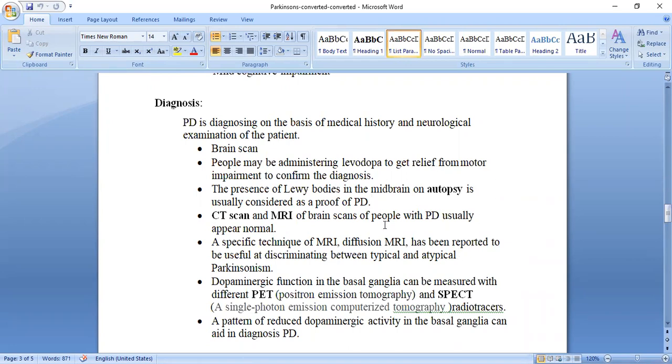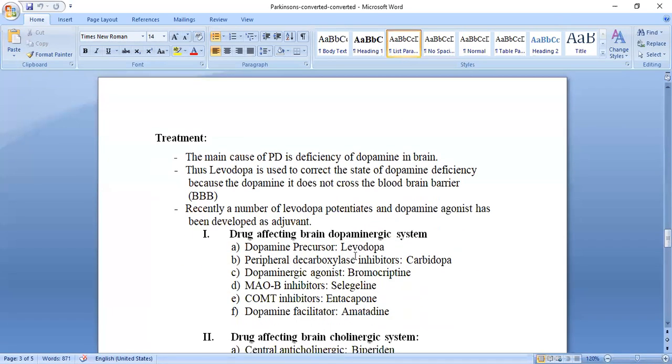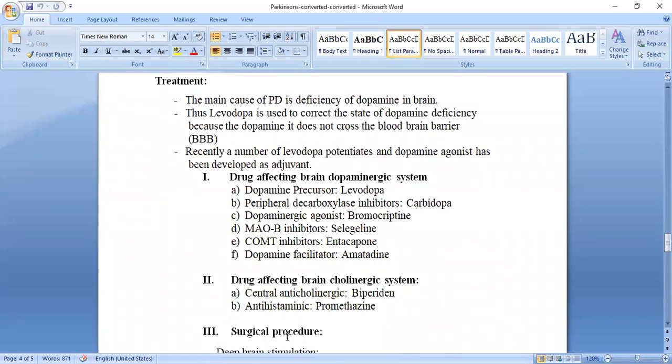Okay, understood this one, diagnosis? We will go to the next, that is the treatment. Now treatment: we know the main cause behind this disease is deficiency of dopamine. So how do we correct this disease? By giving the dopamine, isn't it? But we can't give the dopamine directly, because dopamine does not cross the blood-brain barrier.